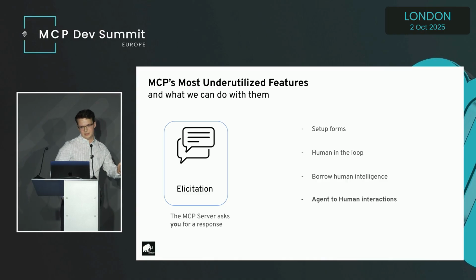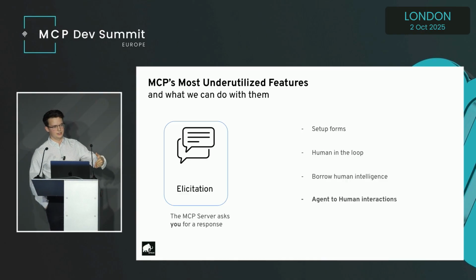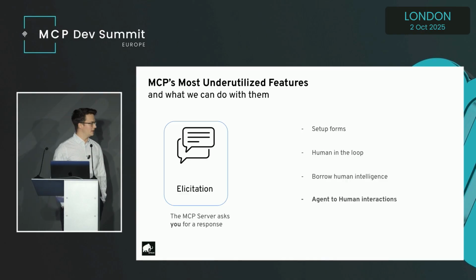You can borrow human intelligence in the same way we mentioned borrowing LLM intelligence, where it needs the human to intervene at some point in the tool, maybe to select different options. And then finally, agent-to-human interactions, where the agent can execute a tool that actually triggers an elicitation call. This allows agents to message humans that are behind the agent connected to the network.